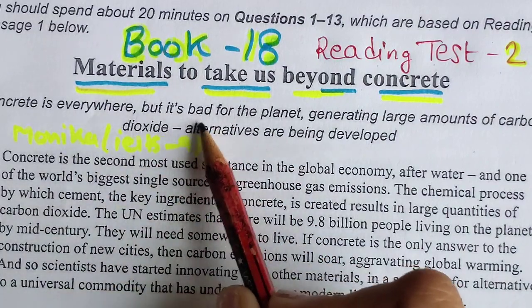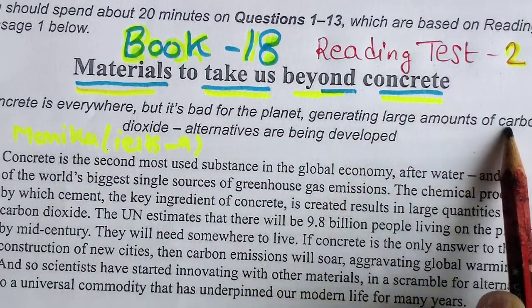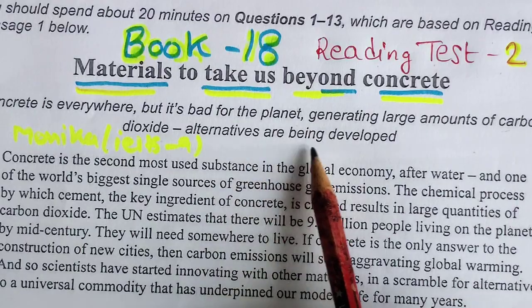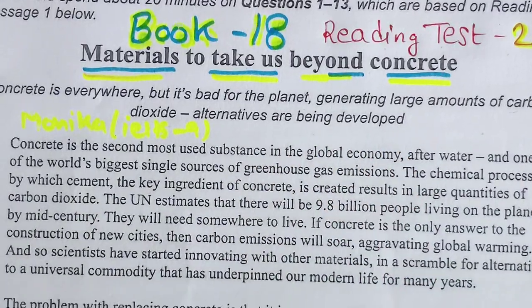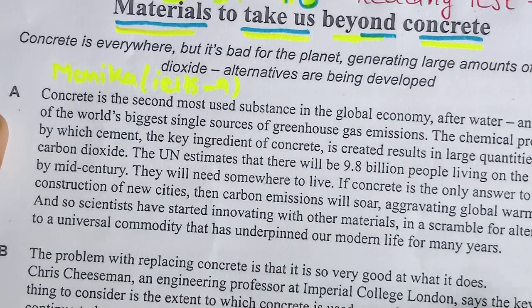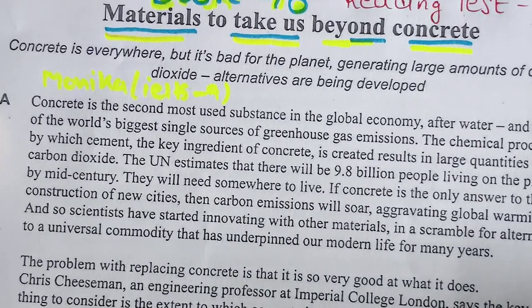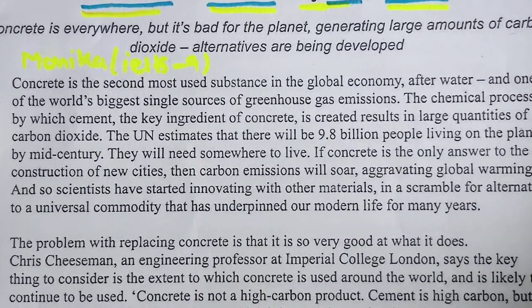Concrete is everywhere but it is bad for the planet, generating a large amount of carbon dioxide. Alternatives are being developed. You can also see this passage. 8 passages are there from A to H. You can see this full passage.